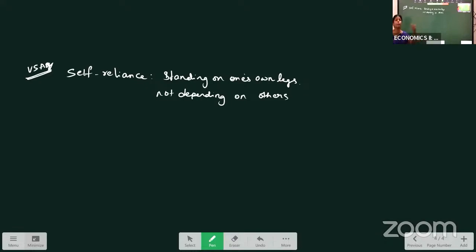For example, for production of goods, we need not go to other countries. When we discussed that India is a developing country, in foreign trade orientation we discussed that primary goods are exported and finished goods are imported, right? So what is happening there? We are not self-reliant at that time. What our government is doing is trying to make the products in the country itself.